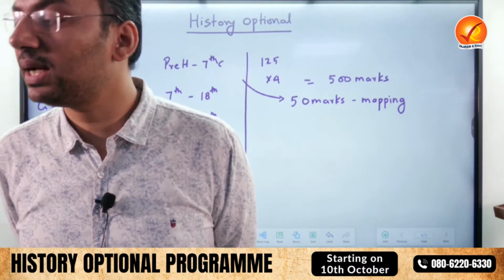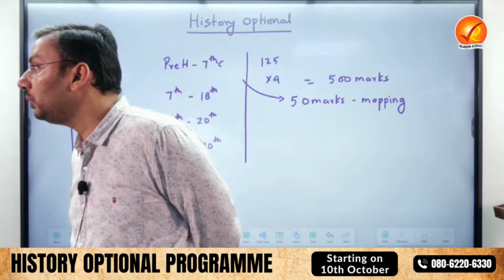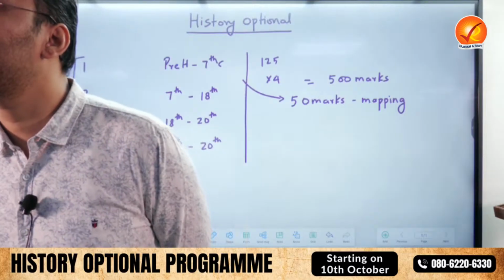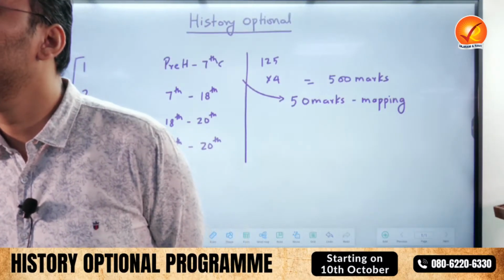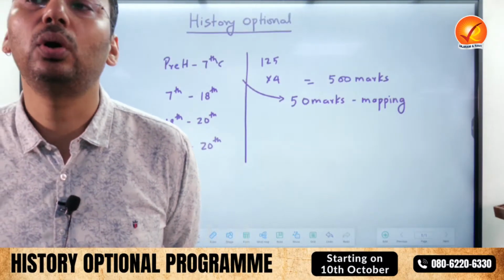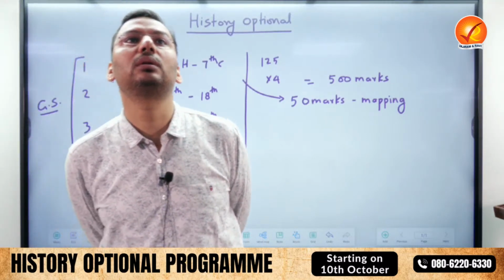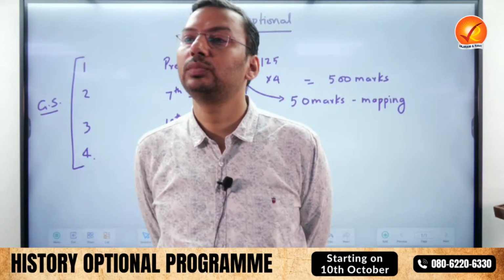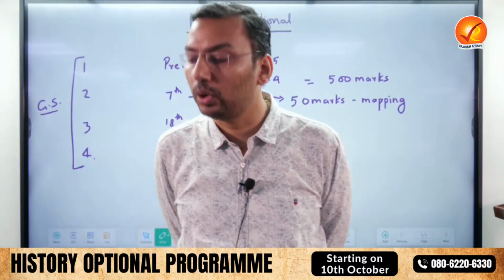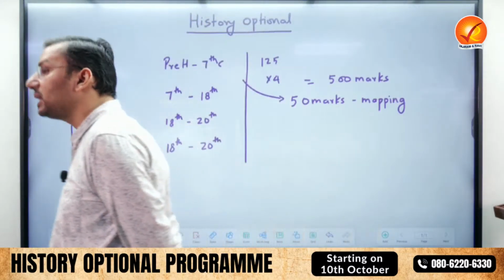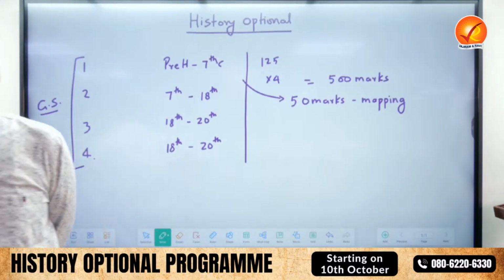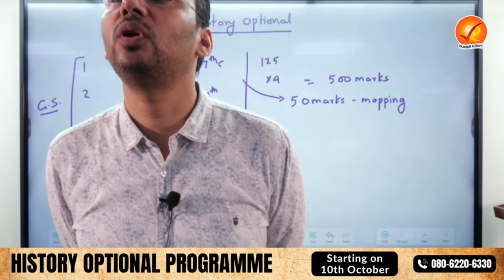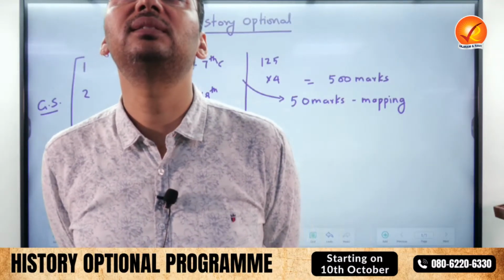In GS history, they ask questions like, where have you seen lion and bull on Indian art forms? Could anyone tell me where you have seen lion and bull on Indian art forms? Those who are online could type this. So this is a GS question. Two years back, they asked where you have seen lion and bull on Indian art forms. In optional, they asked how Indian art forms are based on Indian religion and philosophy. Could anyone give me an example?